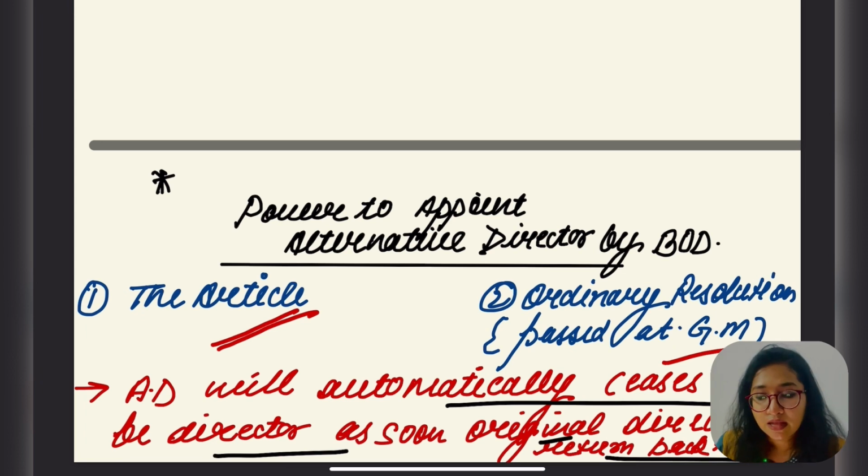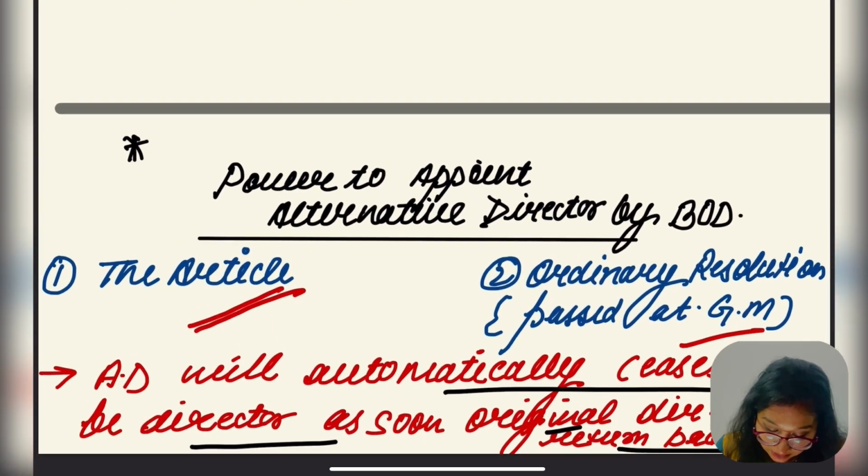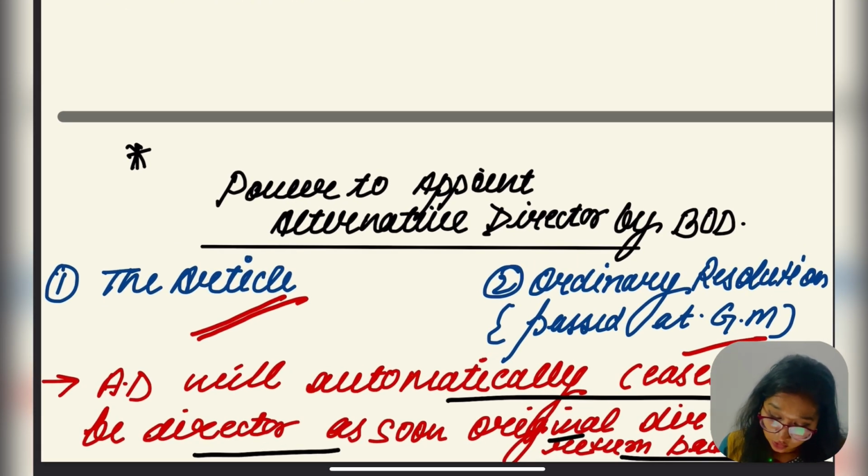The time duration should not be that long, for example 3 to 6 months. I don't think it should go for more than that. Is this clear? And once the original director comes back to India, the alternative director will automatically cease to be a director.